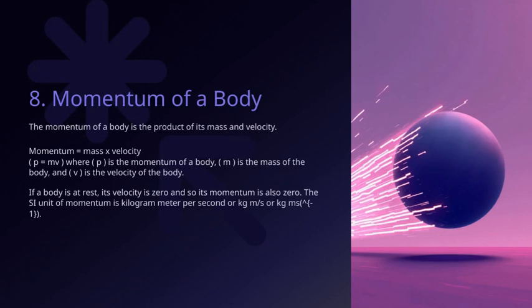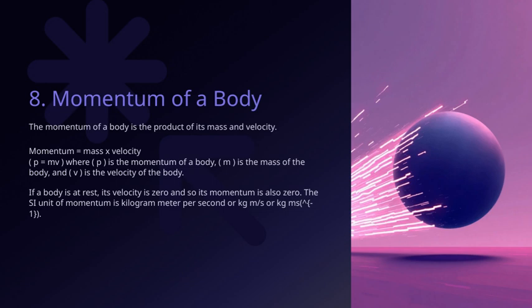When a body is at rest, its velocity is zero, and as a result, its momentum is also zero. The SI unit used to measure momentum is the kilogram meter per second, which we often write as kg m/s or kg m s^-1.